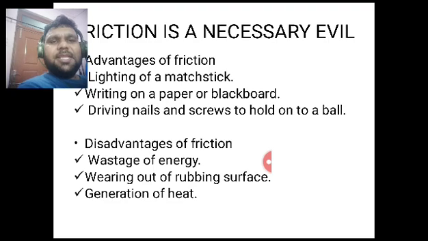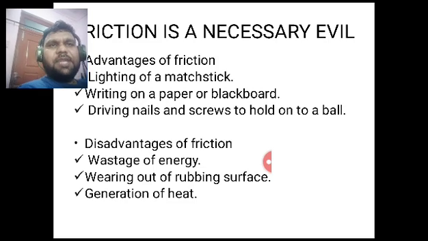So what is the remedy? The remedy is the use of lubricant. What are lubricants? Lubricants like oil, grease, and when the temperature is extremely high, sometimes we use graphite also. We use lubricant to overcome heat. If we are not using lubricant and there is a lot of heat, sometimes the part may get stuck also. So we have to use lubricant to overcome friction. It can be oil, grease, or graphite.